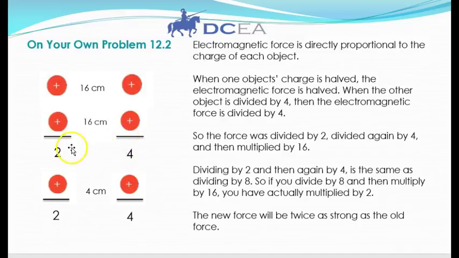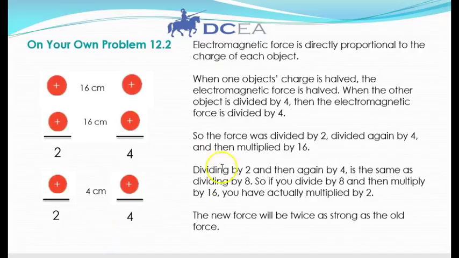And we're not talking about separate objects here. We're talking about the force on those objects. So we divided the force by 2 and then again by 4. That's the same as saying divided by 8. So if you divide by 8 and then multiply by the distance of 16 centimeters, you've really multiplied by 2. So the new force will be twice as strong as the old force.